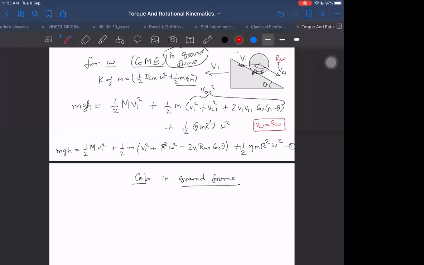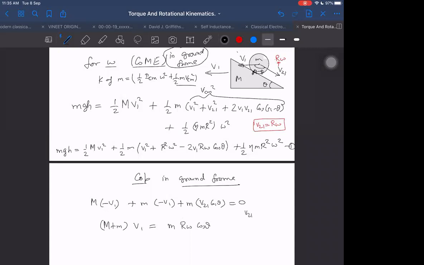Anybody getting the conservation of momentum equation? M v1 plus m of v1 minus, capital M, which is the mass of this wedge, plus small m into V1 is equal to small m into minus V1, but small m has another velocity, V21 cos theta in the X direction. That I can write now. M plus small m into V1 is equal to m into V21 cos theta.